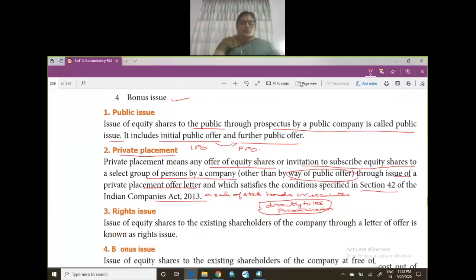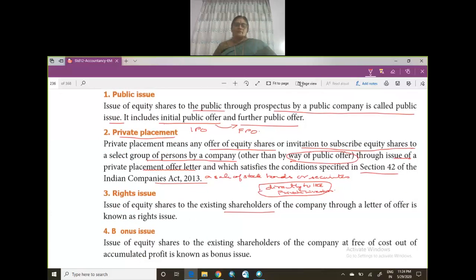The third method is issue of equity shares to the existing shareholders. You are already a shareholder of the company, and the company through a letter of offer will issue extra shares to you. They are called a right issue. So the issue of equity shares to the existing shareholders of the company through a letter of offer is called a right issue. Next, you have bonus issue.